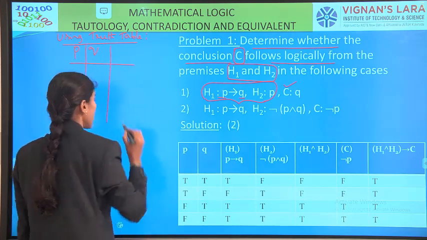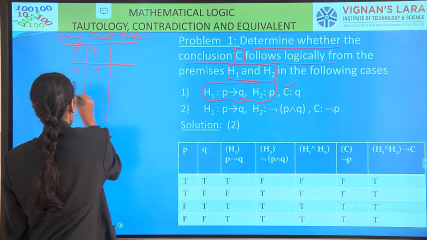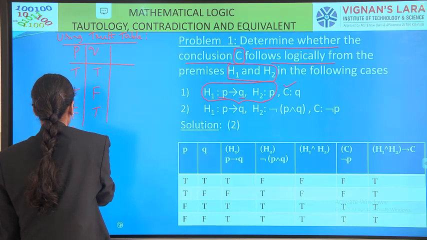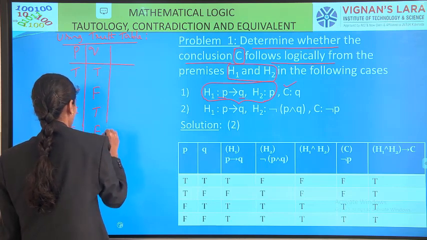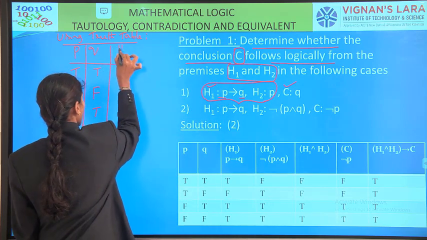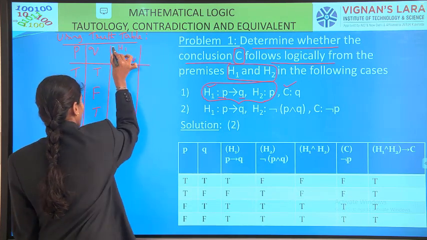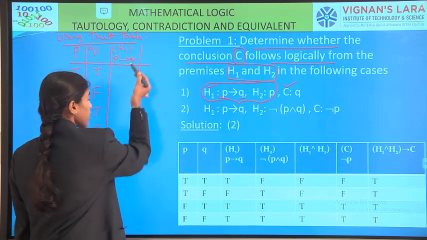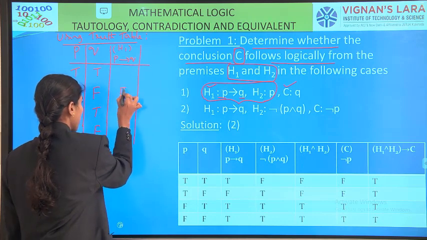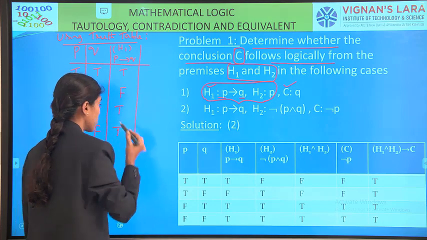So how many different variables? 2 different variables. What are the possible combinations of truth values? TT, TF, FT, FF, right? Then first I need to find out the H1 value. What is H1 here? It is P conditional Q. In the conditional table only in one case it is false, that is T to F. Otherwise it is true. In the 3 remaining cases it is true.